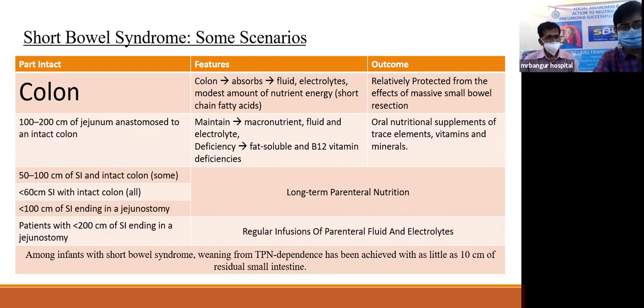But in those patients where the bowel is ending with a jejunostomy, but the length of the small intestine is greater than 100 and less than 200, they can be maintained on regular infusions of parenteral fluid and electrolytes. Among infants with short bowel syndrome, weaning from TPN independence has been achieved with as little as 10 centimeters of residual small intestine. So this is a brief overview of the different scenarios in which different therapies are needed.